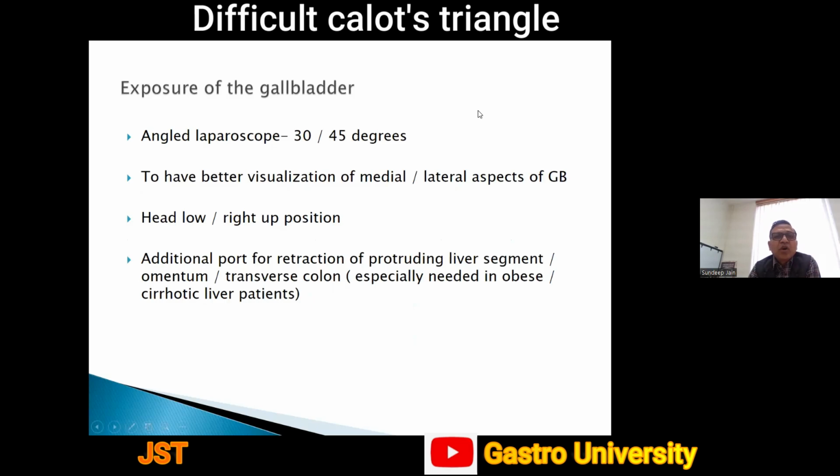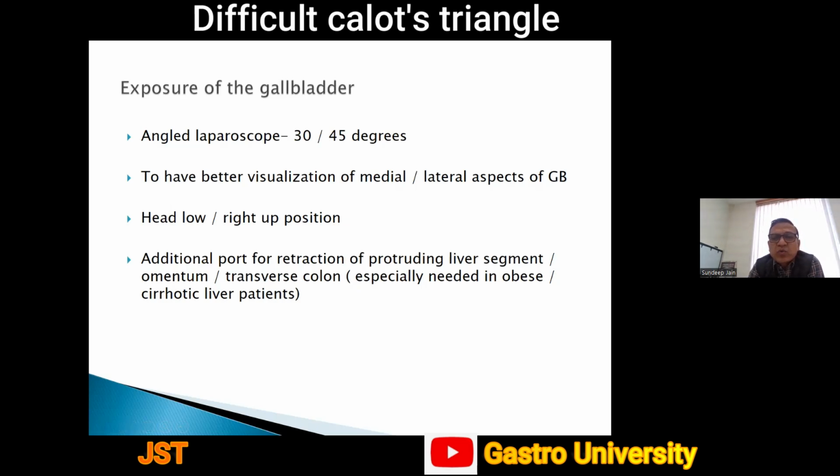For the exposure of the gallbladder, we recommend an angled laparoscope, either 30 or 45 degrees. Many of us still use 0 degrees, and if you must start, try a 30-degree scope. It definitely adds to your ease of surgery because of better visualization. To have better visualization of the medial and lateral aspects of the gallbladder, as I said, the angled laparoscope does that. Then the proper positioning of the patient, which is head low and right up position.